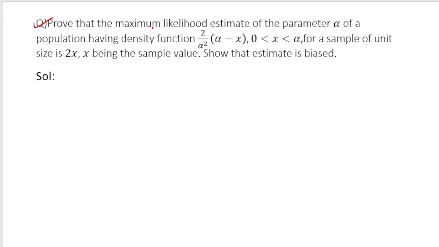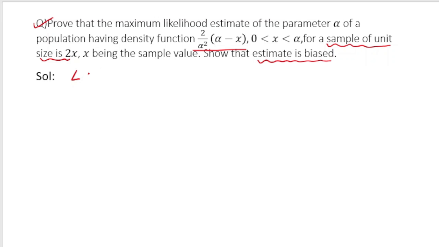So we have to prove that the maximum likelihood estimate of a parameter alpha of a population having density function, this, for a sample of unit size, and this is important here, the sample is of unit size, means we are just taking one value, is 2x. So we have to prove that the maximum likelihood estimate for this will be equal to 2x, where x being the sample value. And the next part we have to show that the estimate is biased. So how to do that?